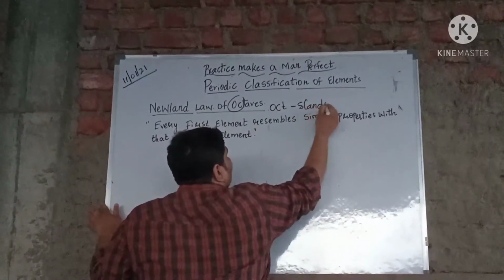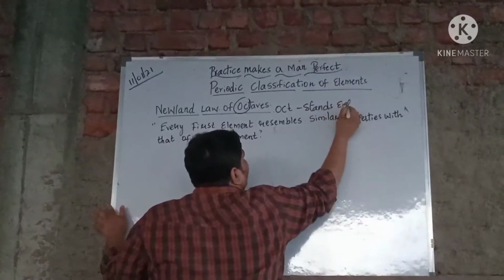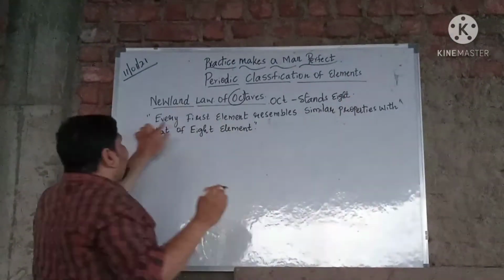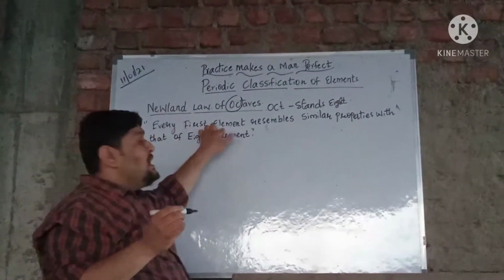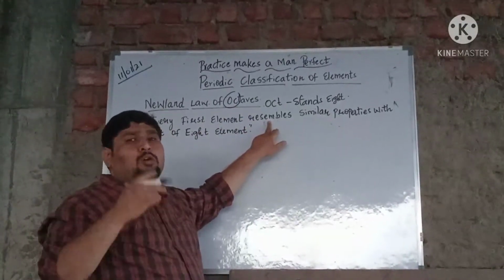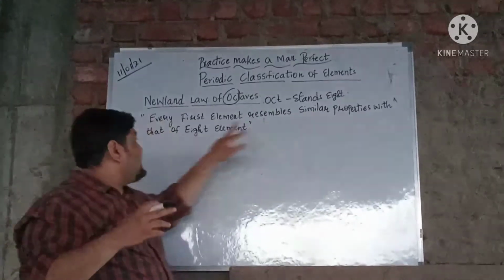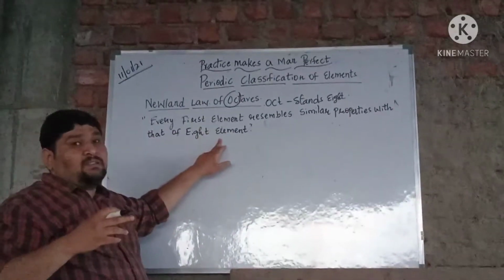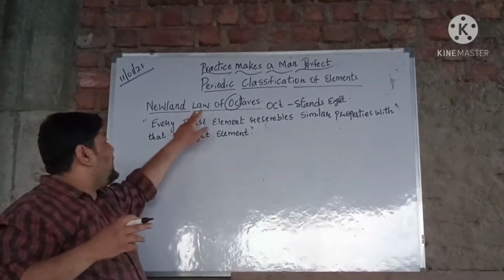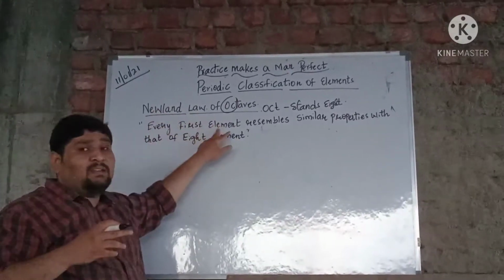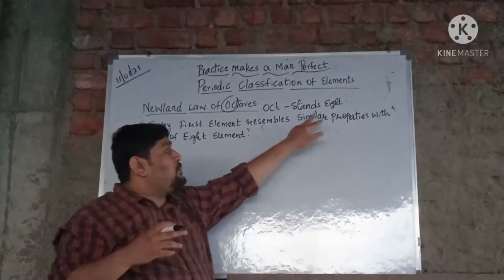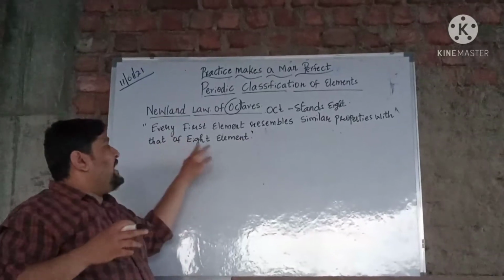It clearly gives a statement: every first element resembles, showing similar properties with that of the 8th element. So what is the statement given by Newlands? Every first element resembles the similar properties with that of the 8th element.